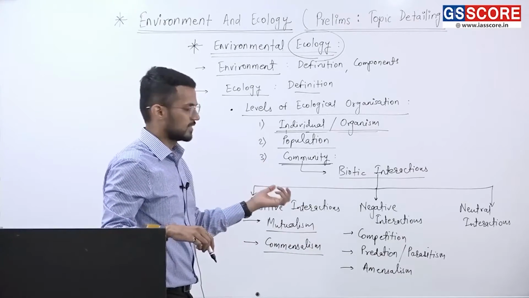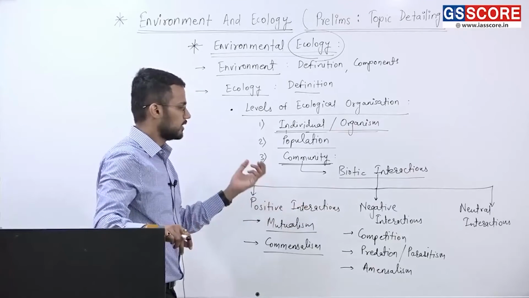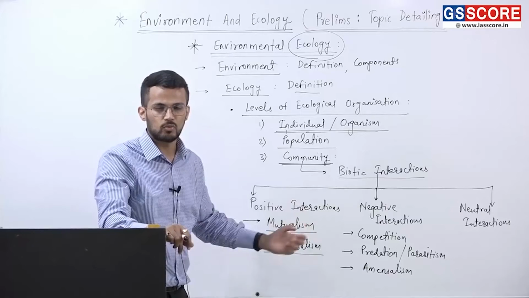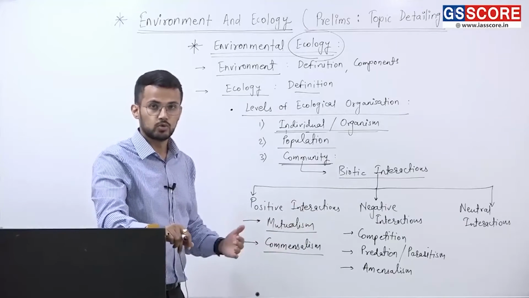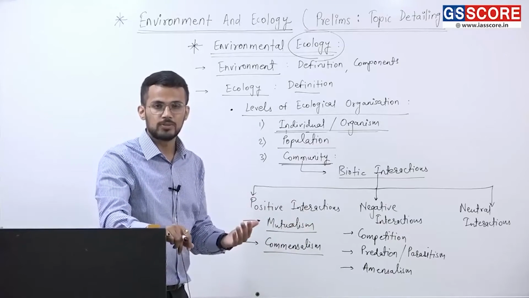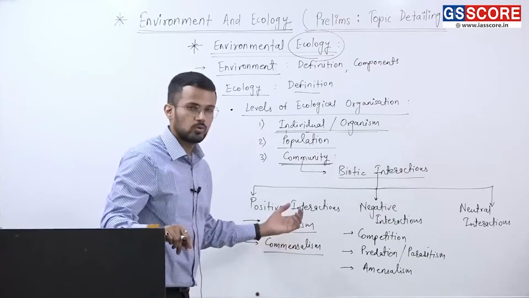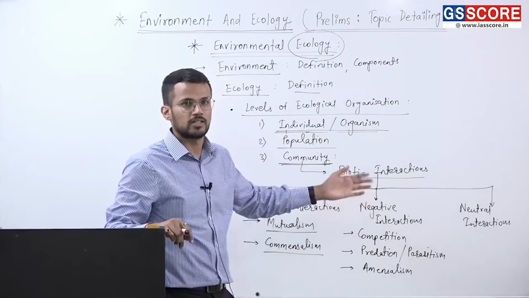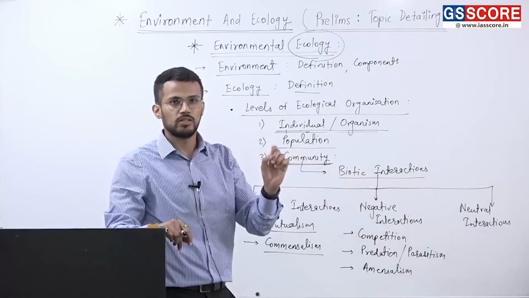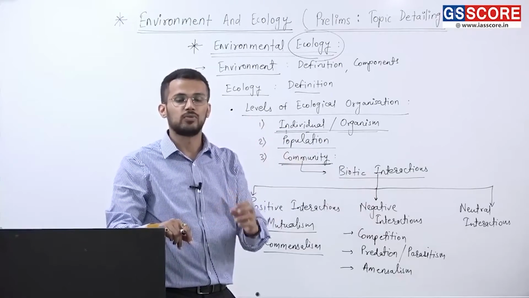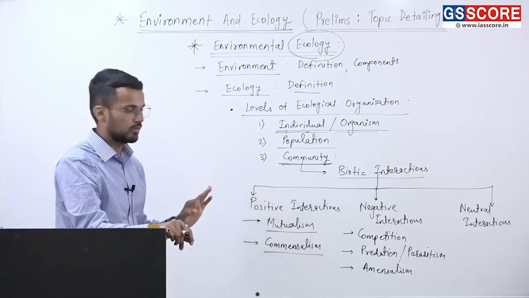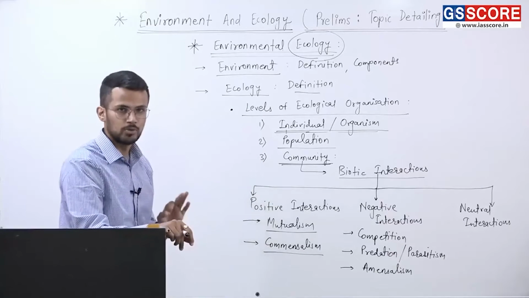So here what exactly we need to study? We need to study about the definitions of these interactions. What exactly do we mean by mutualism? What are the examples of mutualism? Similarly, what is commensalism, its example? And for these other interactions as well, we have to study definition and their different examples. Fine. So that is the third level called as community.